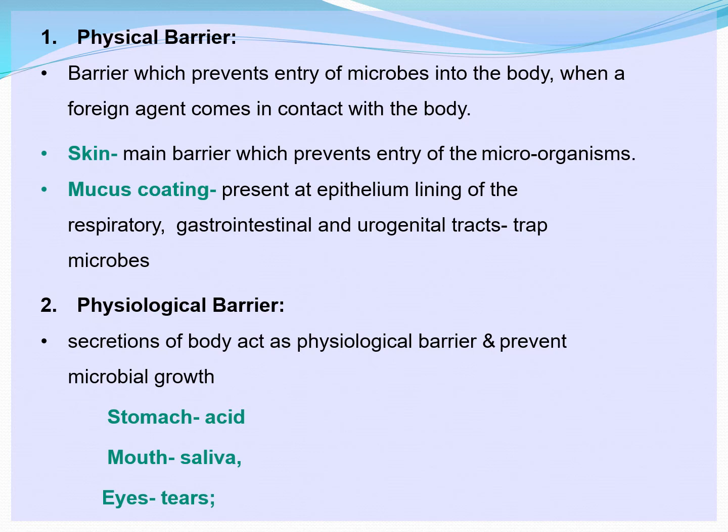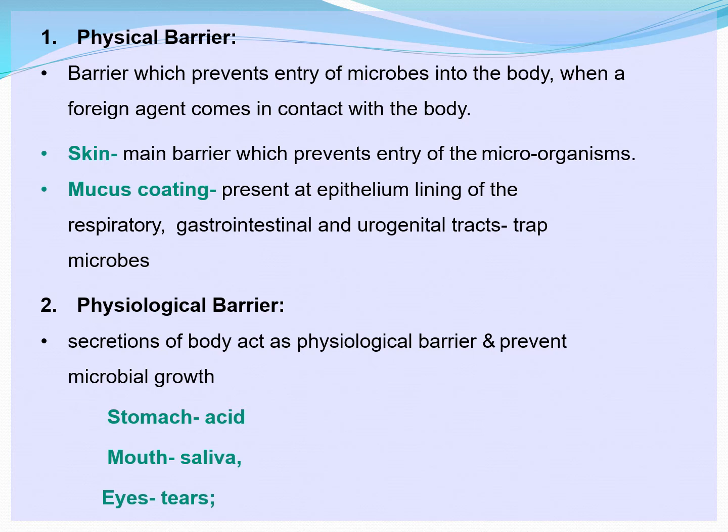Suppose it further gets into it through some other means, there is another barrier which is mucus coating. It is a sticky like substance, present at the epithelium lining of the respiratory, gastrointestinal and urogenital tracts. What is their function? They trap microbes and send them off. So mucus coating and skin, these are the two physical barriers.